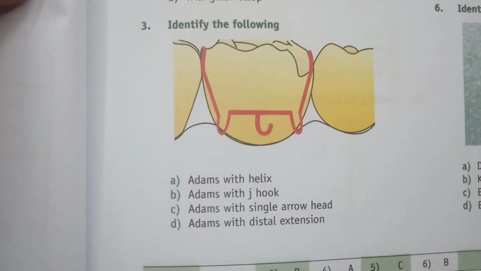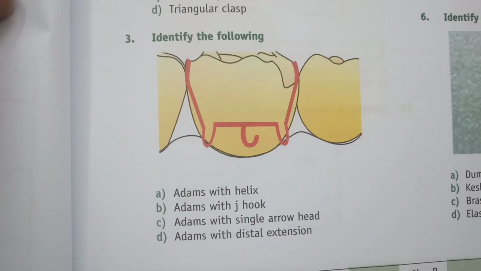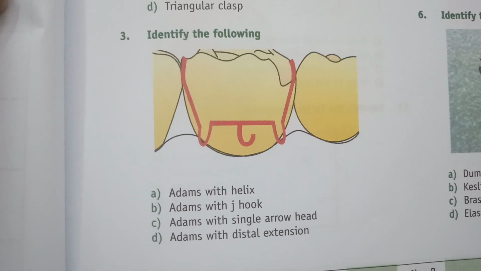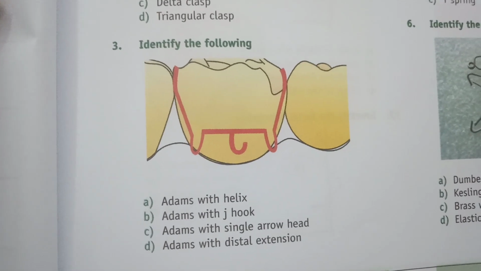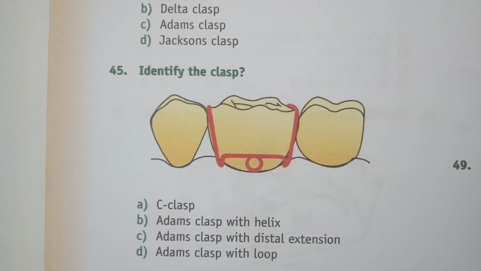Now this is Adams with J hook. This is Adams with helix.